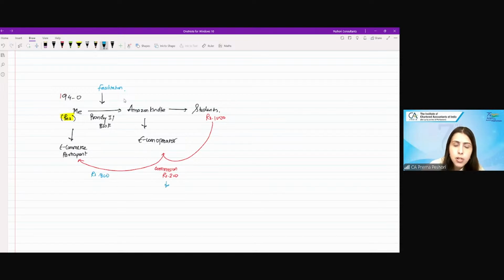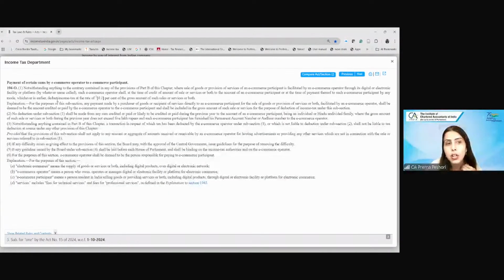So this e-commerce operator has to deduct the TDS at the rate of 0.1%, not 200, not 800, but on rupees 1,000, because this is the gross amount. So on this gross amount, the e-commerce operator will deduct this particular amount.